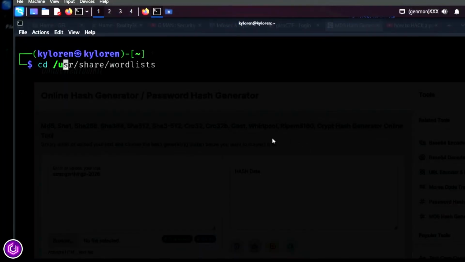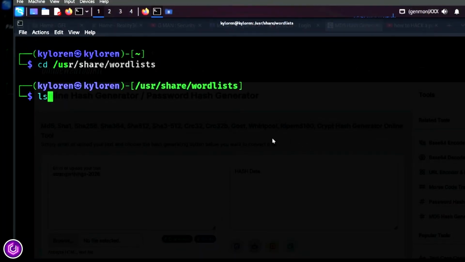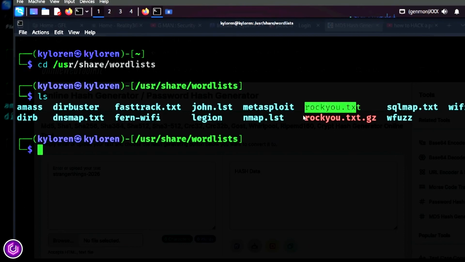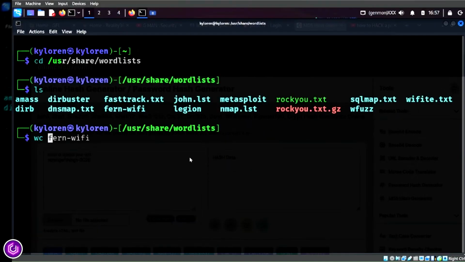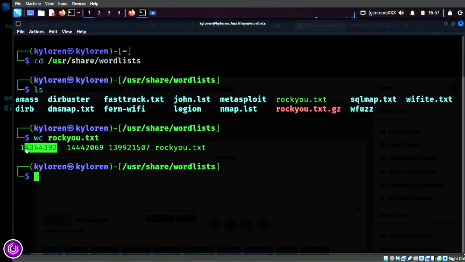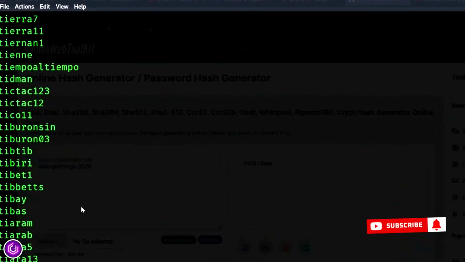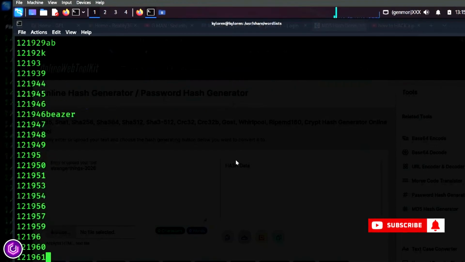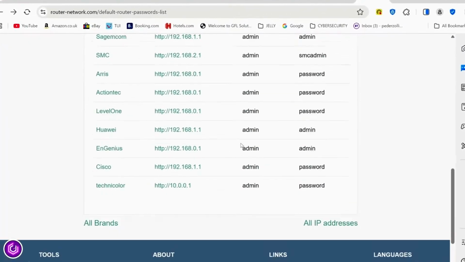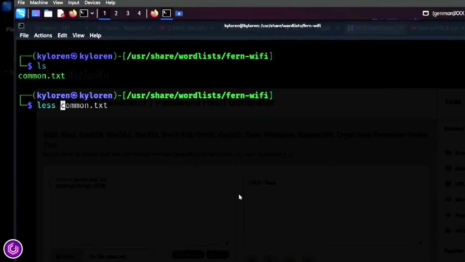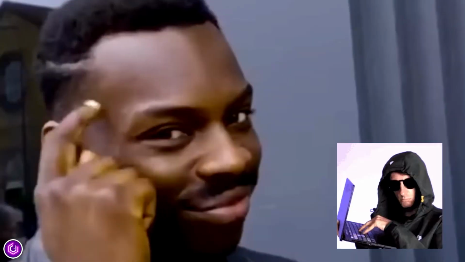Kali Linux comes preloaded with word lists, and one of the most famous is rockyou.txt. You'll find it here in the /usr/share/wordlists folder. Rockyou contains over 14 million real passwords, leaked years ago, and shockingly, it still works today. Other word lists target short passwords, keyboard patterns, default router credentials, and home or business Wi-Fi passwords. If your password feels easy to remember, the chances are it's probably in a word list.